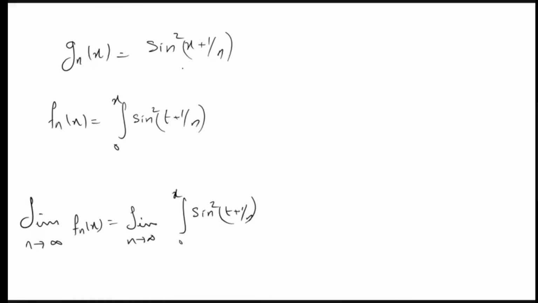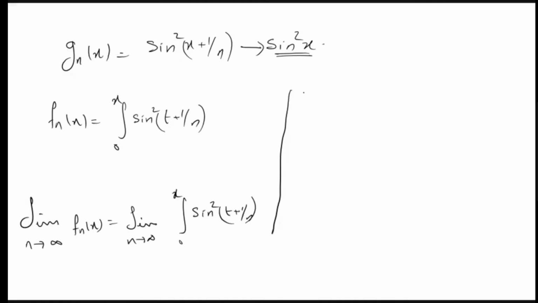Sine square x plus 1 by n. This is very easy since 1 by n goes to 0, so x plus 1 by n goes to x. Sine square is a continuous function, so this will converge to sine square x. So point-wise, it is convergent to sine square x. But to interchange the limit, we need uniform convergence, right? So we try to prove that this is uniformly convergent.